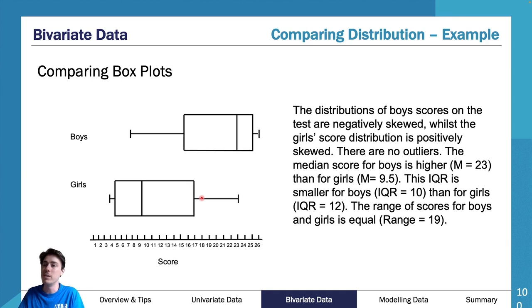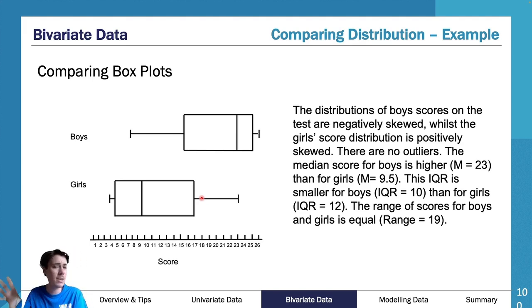In this one here as well, we use categorical and numerical data. Again, numerical data is on that axis and our categorical data is each box plot. So for each category, we have another box plot. You can have as many box plots as you want. That's up to you. You're welcome to do it.